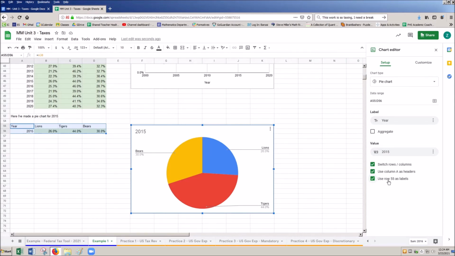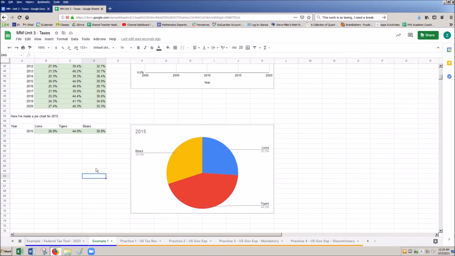So here we're using row 55 as labels. So here, year, lions, tigers, bears, and then in terms of my column A as headers, here I've just got the year for this thing, and that's what's defined right here. Not that we really care, but in the future, if you play around with stuff like this, that's helpful. So that is everything in a nutshell.